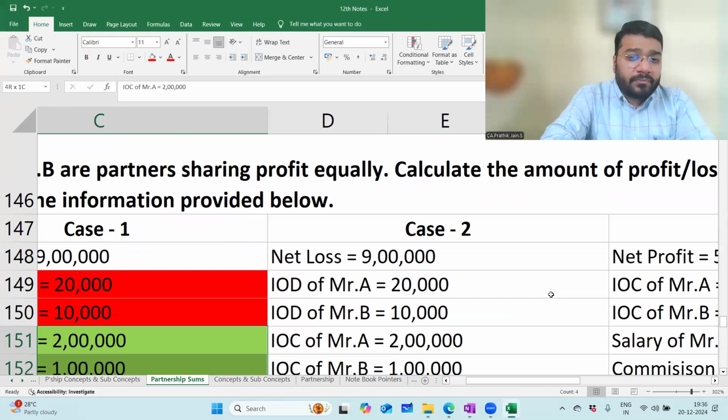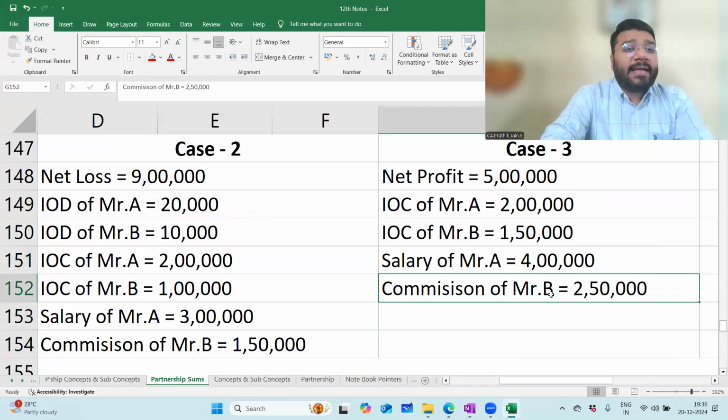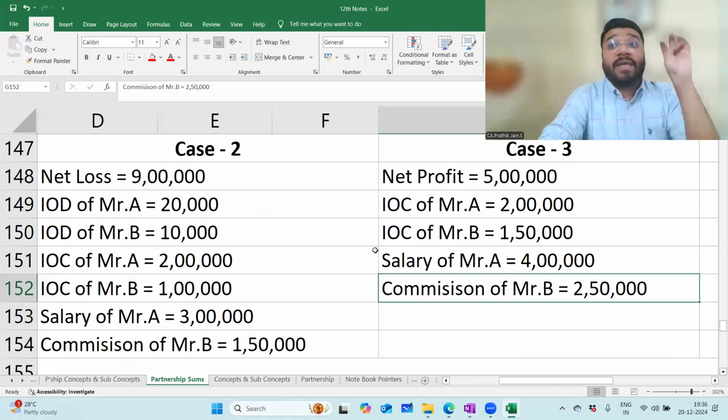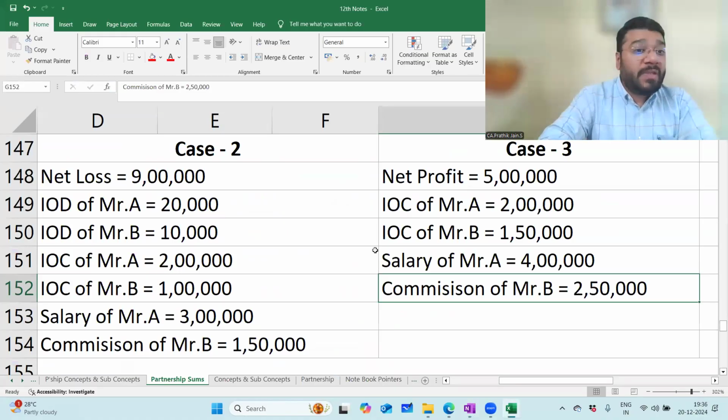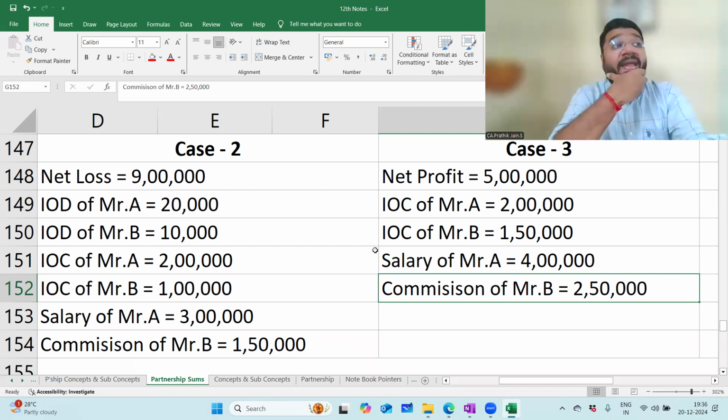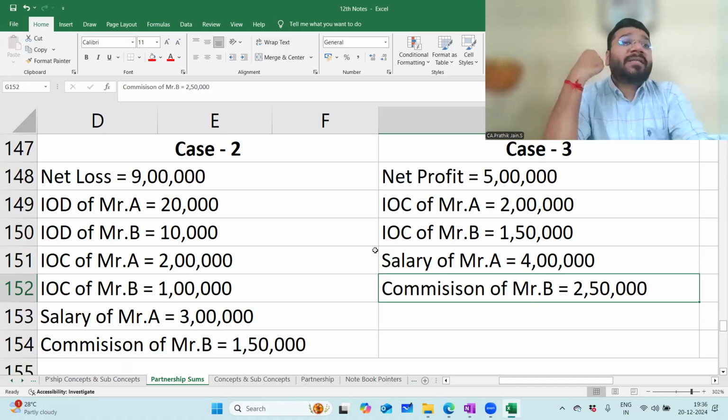Yes, sir. Now there is a net loss of 9 lakh rupees. Which case is this? Fourth case, net loss. Now below that they have given IOD, IOC, salary, commission. What do we do? Sir, we will only record IOD. Correct. You will only record the IOD.